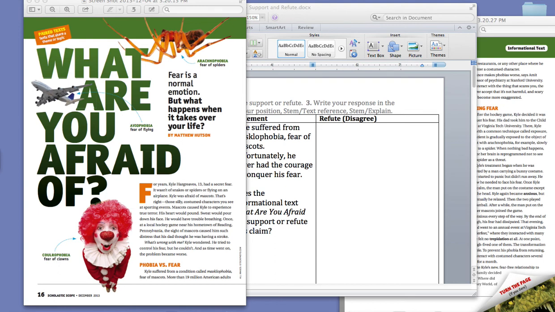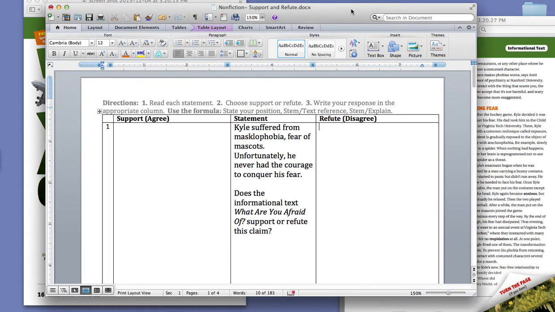Informational Text, What Are You Afraid of? On Monday, you will read a folk tale that also has the topic of fear. After you read the folk tale, you will be completing a support and refute activity.